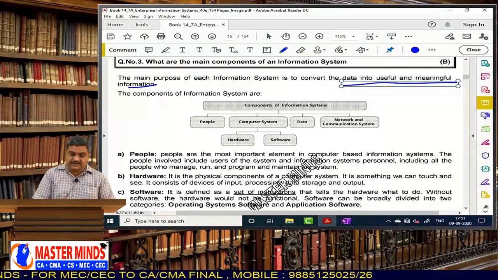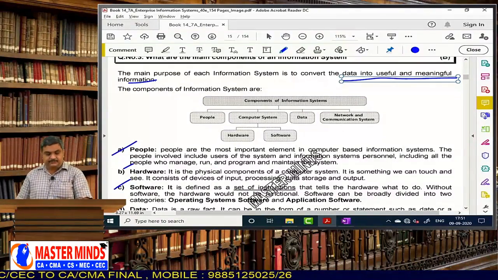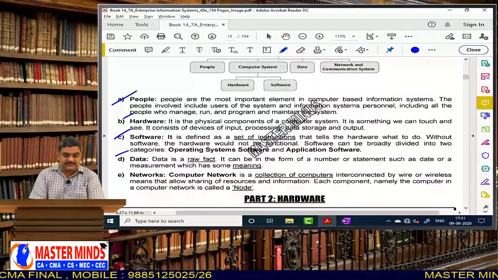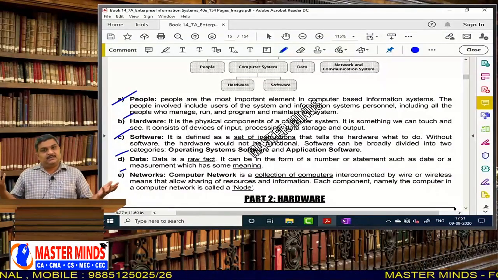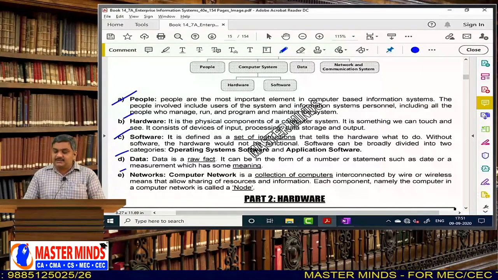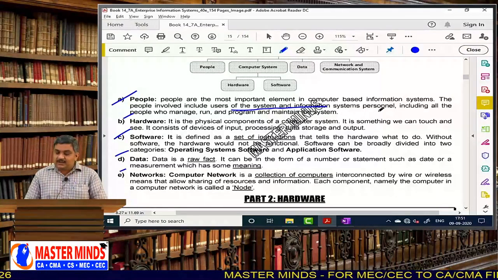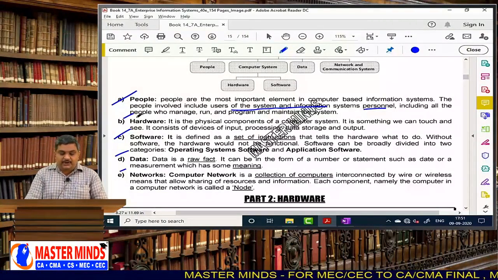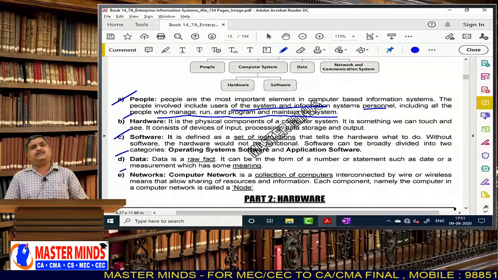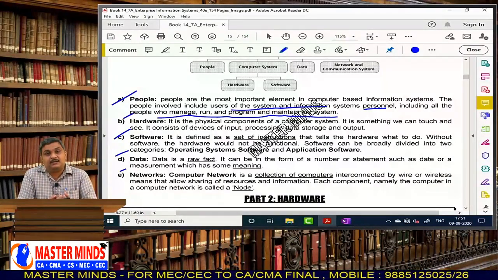See, the components of an information system are: people, hardware, software, data and networks. These are all the components. People are a very important component in a computer-based information system. The people involved include users of the system and information systems personnel, including all the people who manage, run, program and maintain the system. That means several types of people are required.